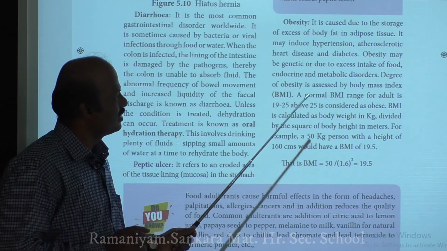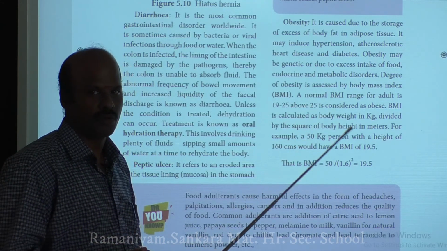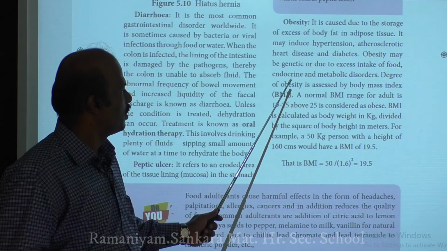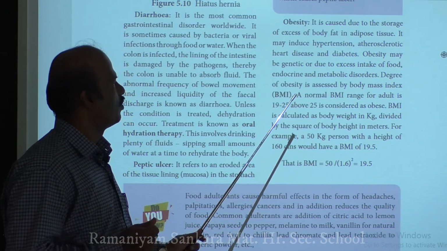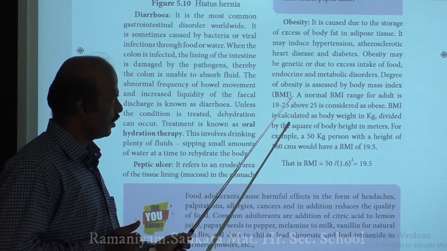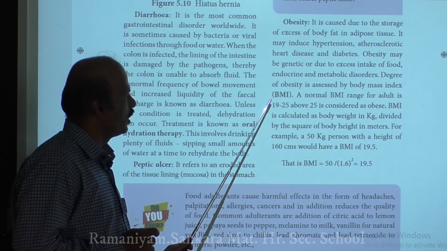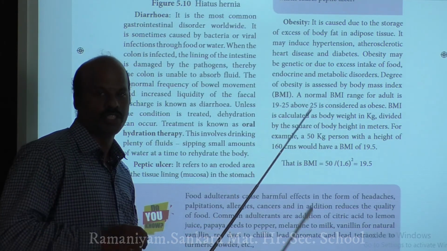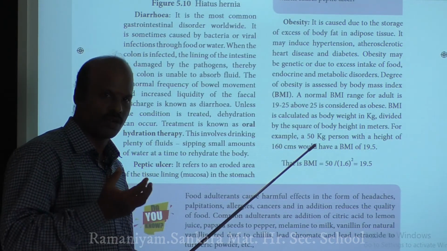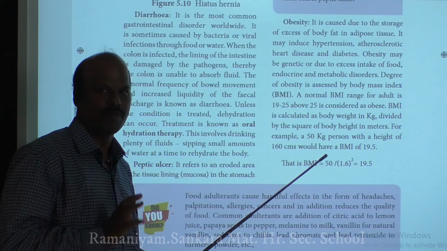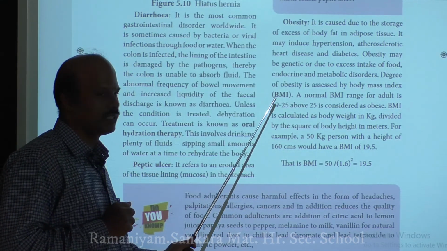Now there is a way to identify whether you are a normal person or an obese person. There is a measure of obesity. The degree of obesity is usually assessed by a method called BMI. How much degree are you obese? Are you normal or obese? If you are obese, how much degree are you obese? All this can be assessed by using a term called body mass index.